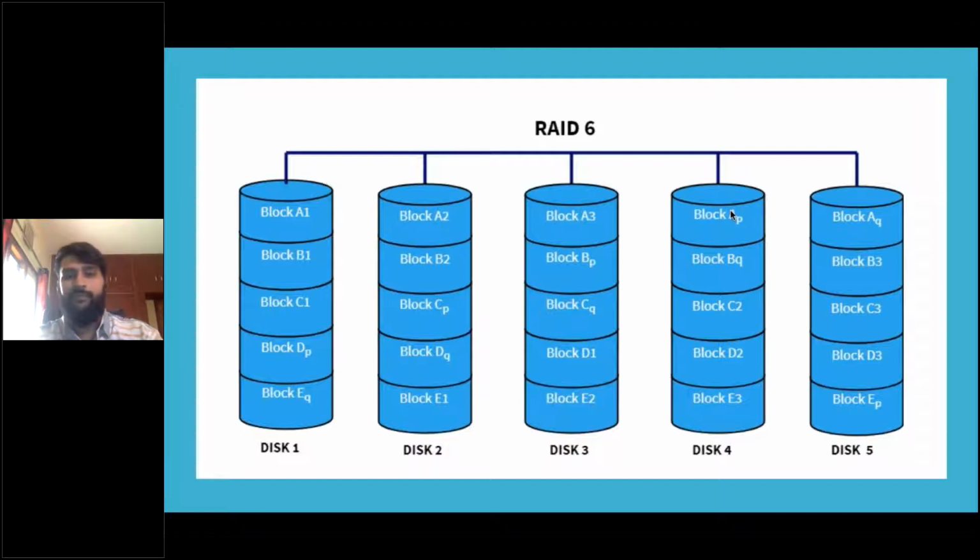The same procedure is applied to this. If you lose one disk, you can reconstruct that whole disk using the parity stored in other places. If the whole concept of parity and data recovery is confusing for you, we will explain that in a short while with a proper example.